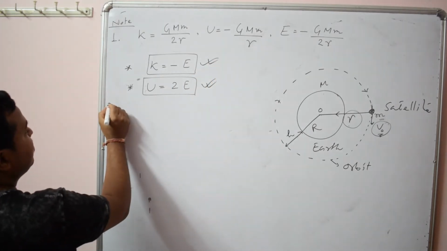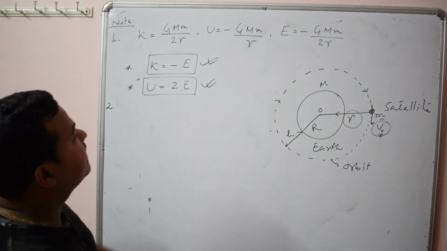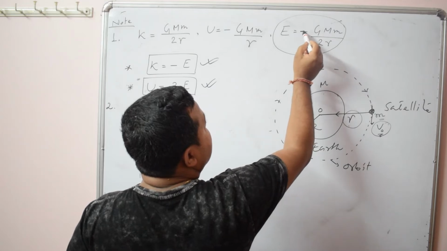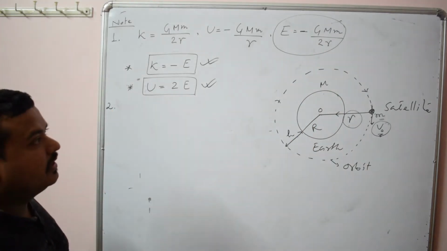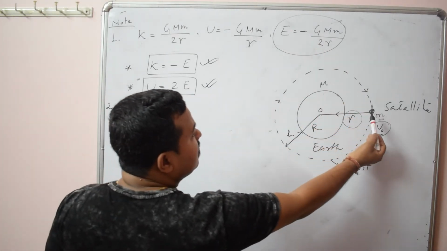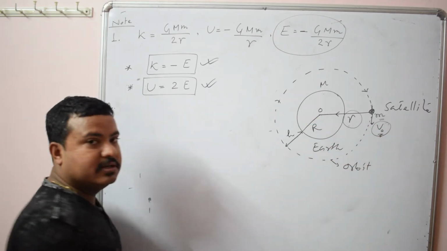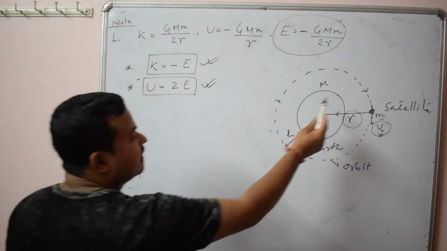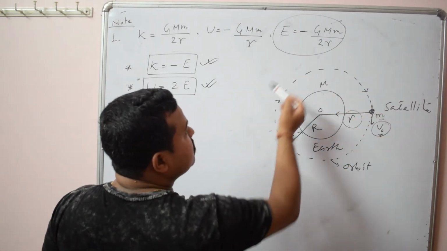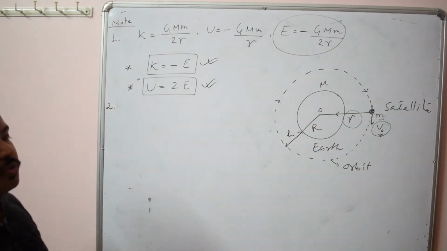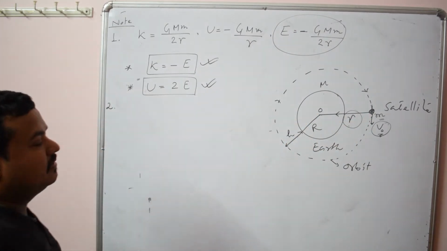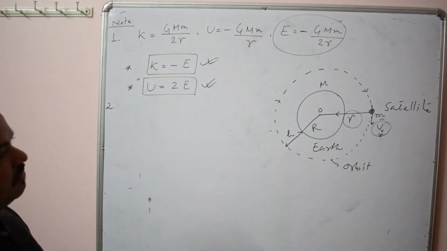Okay, secondly, here you see this negative sign. Total energy is negative. What is the significance of this negative sign? It signifies that the satellite and Earth form a bound system, a stable system. That means it is the energy due to attractive force. Whenever there is an attractive force, they make a bound system or stable system.